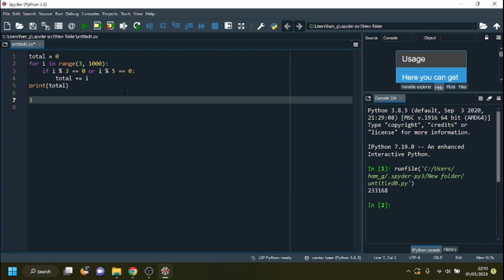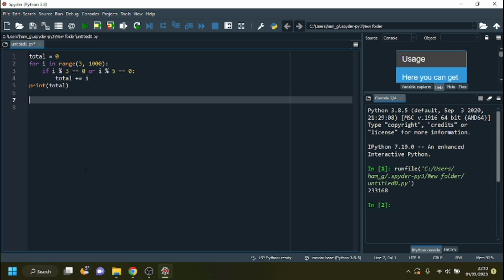So if we've got a series like 3 plus 6 plus 9 plus 12 all the way up to 999, we know what the first value is, we know what the last value is, we know how many terms are in the sequence, and we know the difference between the terms, it's 3. Therefore, there's a neat little formula, which I've completely forgotten, which you can plug some values into and it'll give you the sum of all the numbers below 1000 that divide by 3.